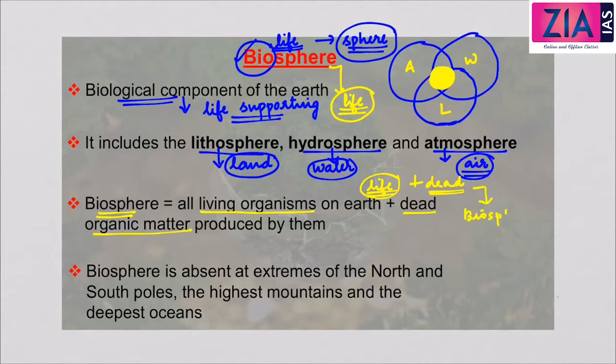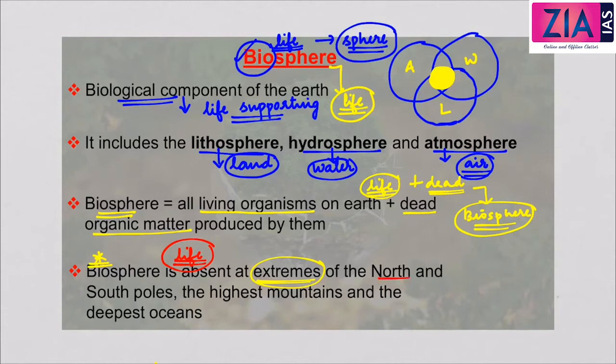So bio is life and sphere means the place where there is an existence of life or which supports life. Another important fact is that the biosphere is absent in extremes. What does it mean? This means that there is an absence of life in extreme climatic conditions, or in the extremes of the earth there is an absence of life.